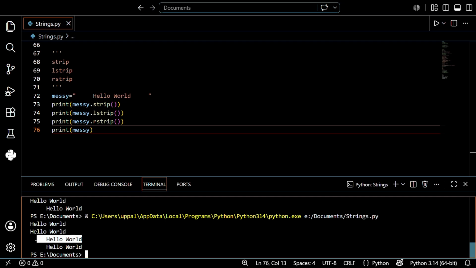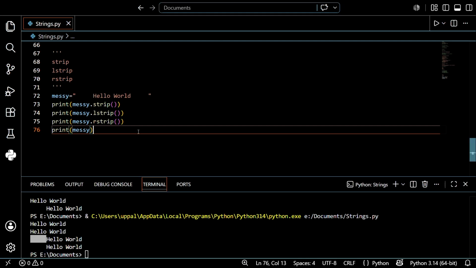Actually, we cannot identify this one, so just the right strip is deleted automatically, but the left strip remains constant. I hope you understand that. So it removes the right side only. So that's the power of strip we discussed.